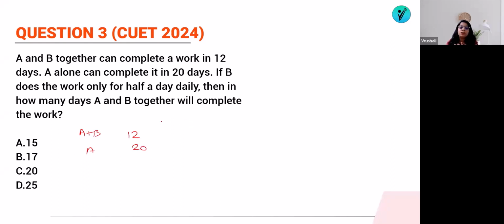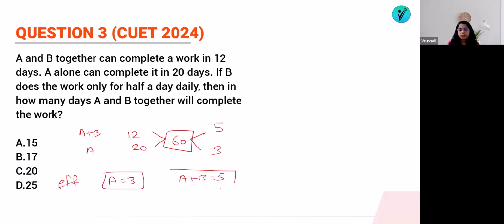If B does the work only for half a day daily, then in how many days will A and B together complete the work? So let's find out the efficiency of both of them first. If you find the LCM of 12 and 20, it will be 60. So efficiency of A plus B will be 60 by 12, means 5. 60 by 20 means 3. Means efficiency of A is equal to 3 and A plus B is equal to 5. So can I say that efficiency of B will be 2? Because out of this 5, A completes 3. So efficiency of B will be 2.